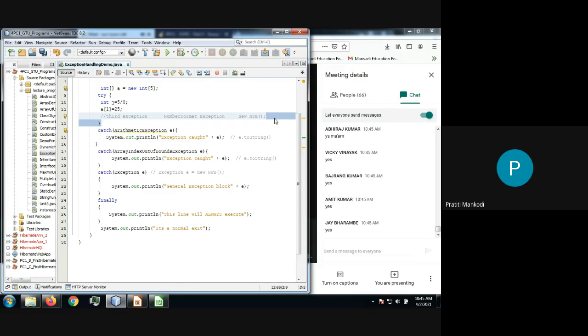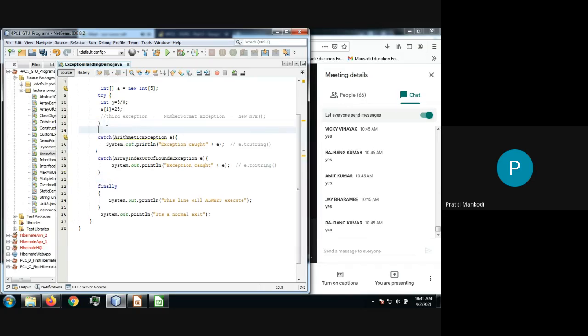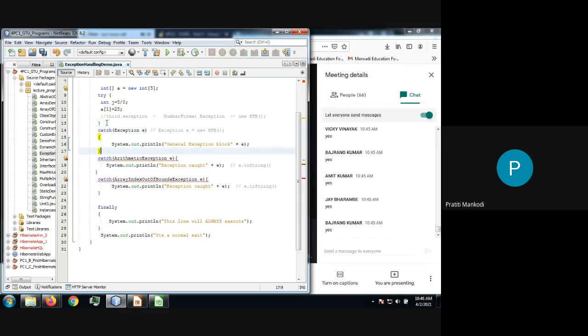You are supposed to write the catch blocks in proper sequence. Let me readjust the code a little bit. I am cutting this general catch block and writing it here.